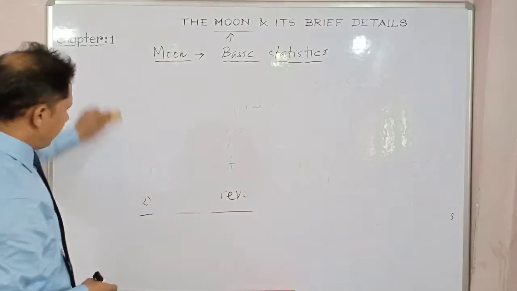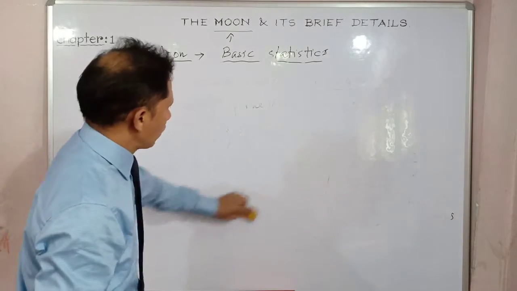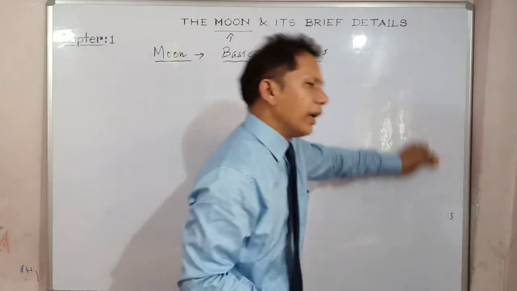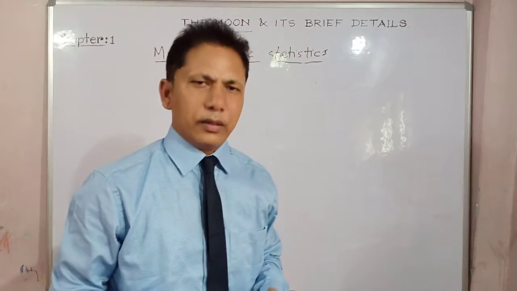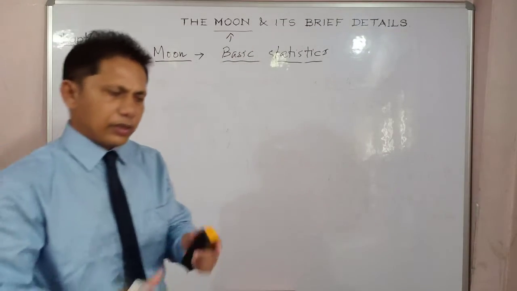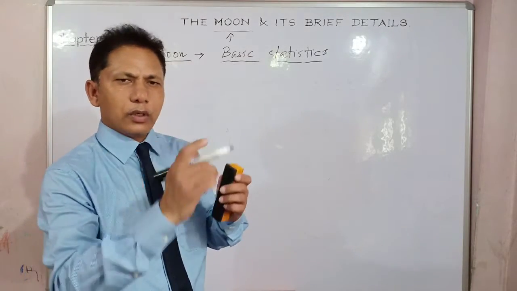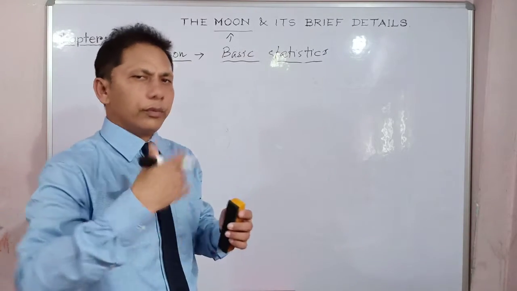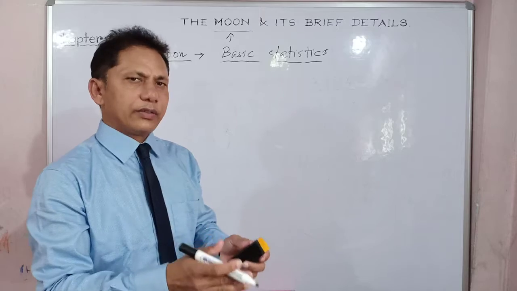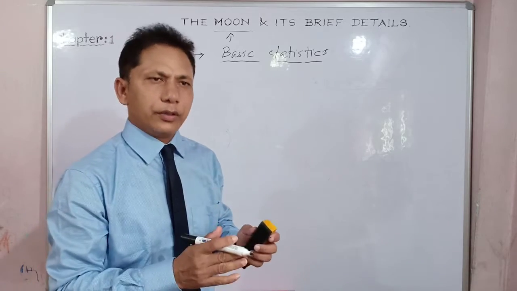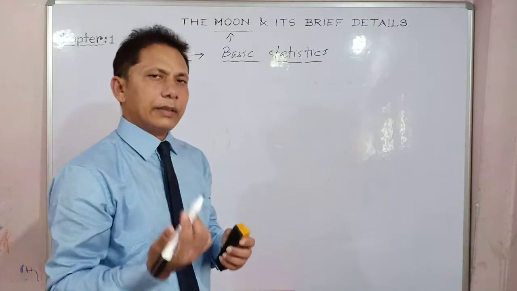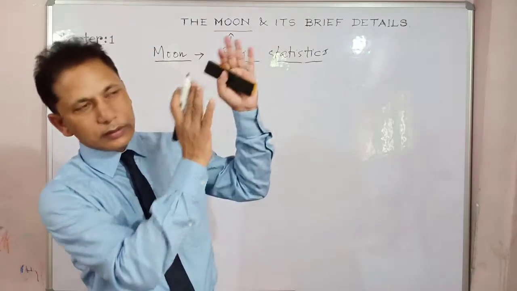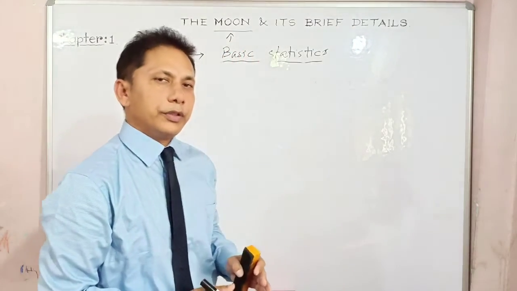The question is why we see only one side of the moon from our Earth. As I have said, since the rotation of the moon and the revolution of the moon take the same duration to complete, both movements take the same period. So one side of the moon is always visible to us from the Earth.